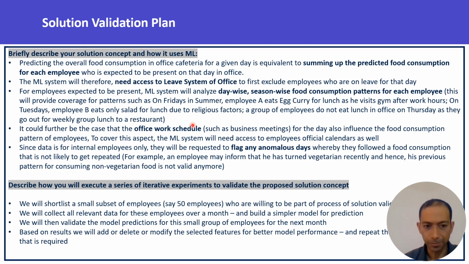And then we expect employees to flag any anomalous days, because they could point out that on this day, say 12th of March, it has special significance. On this day I don't eat anything, or 14th of July has some significance. On this day I eat a lot of food which I otherwise would not eat on any other day. So any such anomalous days we expect the employees to flag to us, so that we can accommodate that in the modeling and pattern. How we will go about implementing this? We will shortlist a small subset of employees who are most willing to participate in the pilot of it.